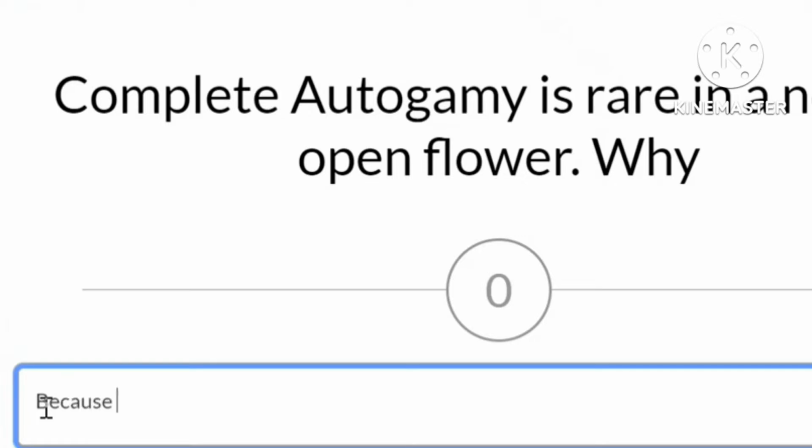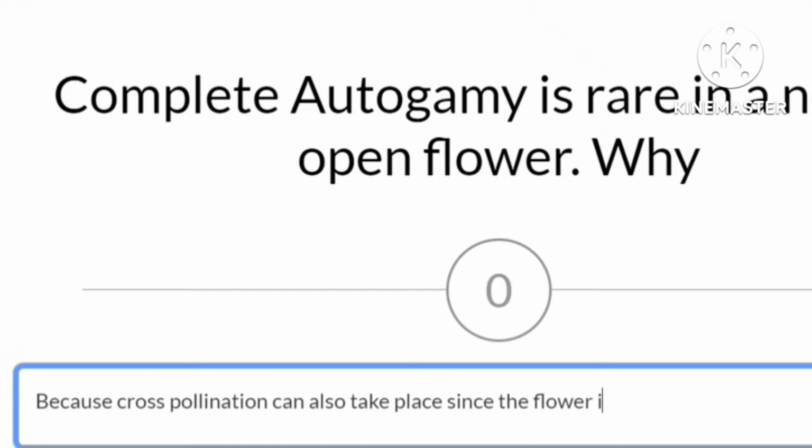That's because cross pollination can also take place since the flower is open and exposed.